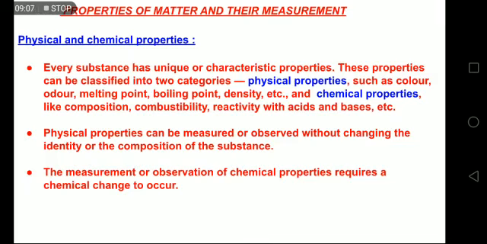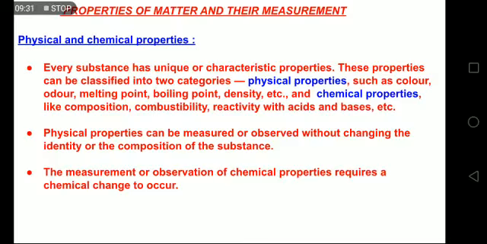What does it mean? It means that if I want to find out the boiling point of water, which is a physical quantity, I'll simply take water and boil it, heat it, and when the boiling point comes, I may use a thermometer. Okay, and when the level of mercury in the thermometer is static, it's not changing, then I know the boiling point is achieved.